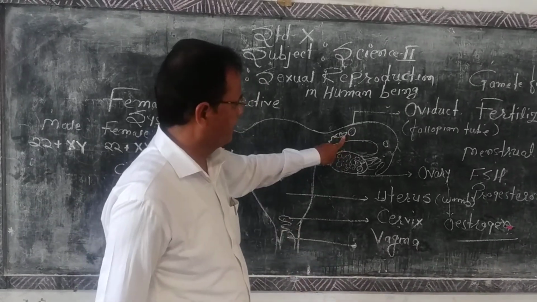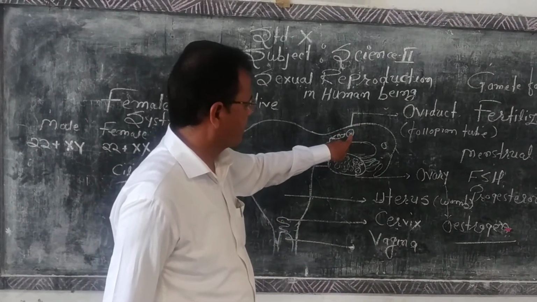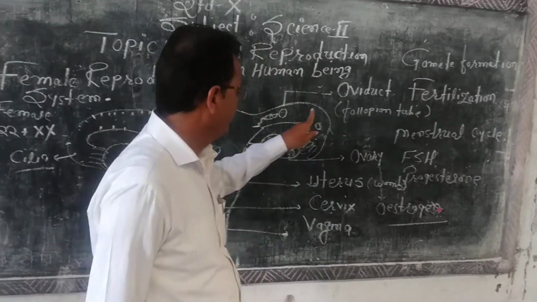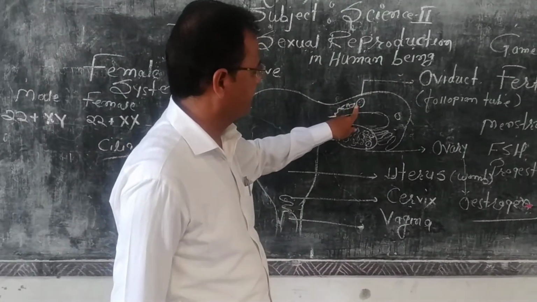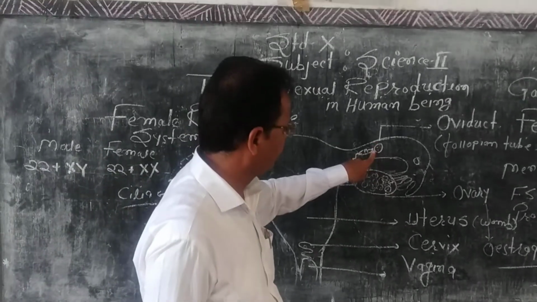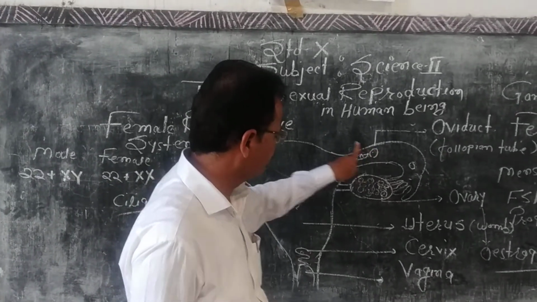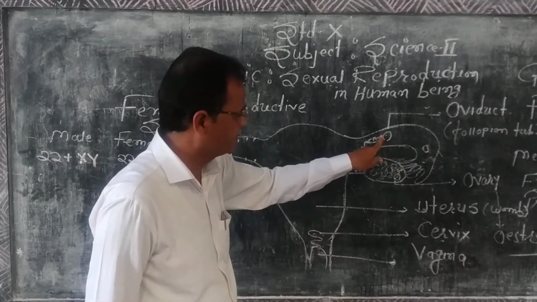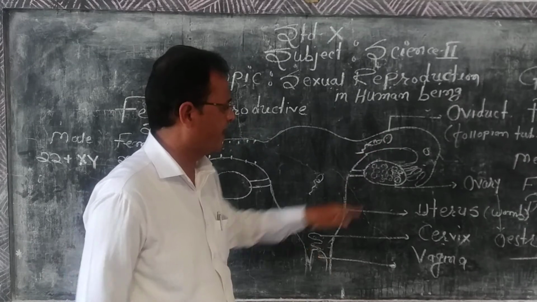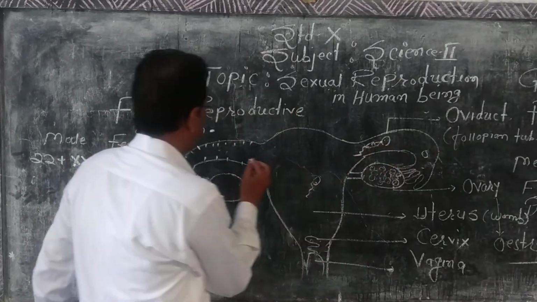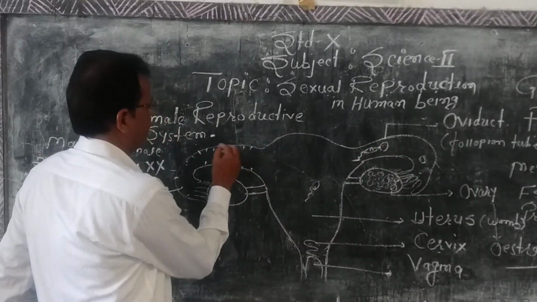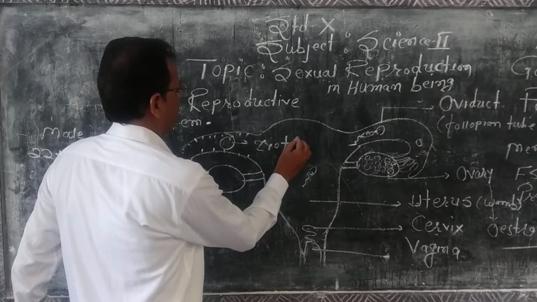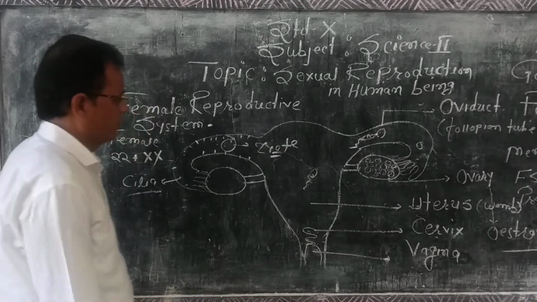Inside this fallopian tube the process of fertilization, meaning fusion of male gamete and female gamete, takes place. Remember, fertilization does not take place inside the uterus. It takes place inside the fallopian tube. After fertilization, the egg cell is called the zygote. It is also a single cell.